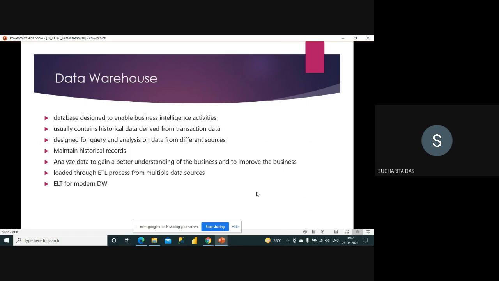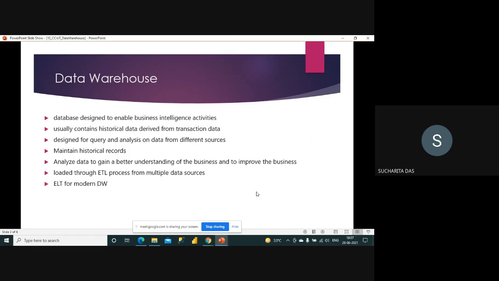I think you know from your DBMS course, maybe in the degree, that when we talk about DBMS, we don't only talk about databases, but we talk about the warehouse also. A warehouse is again a database only, but with some differences.